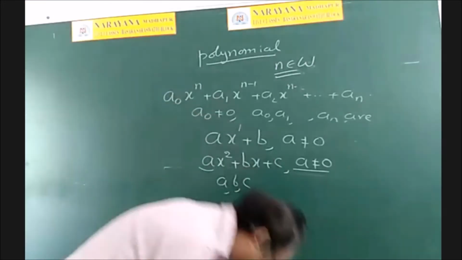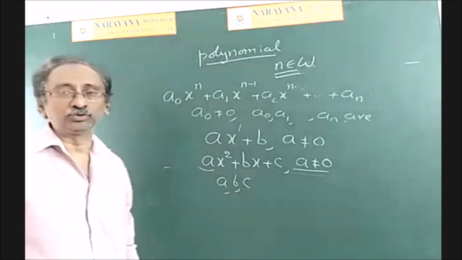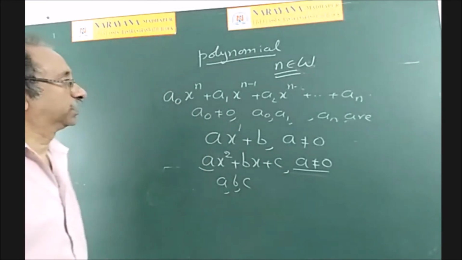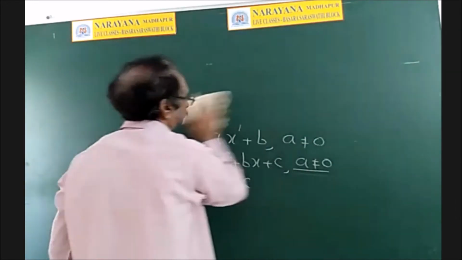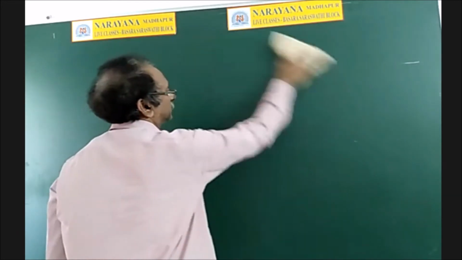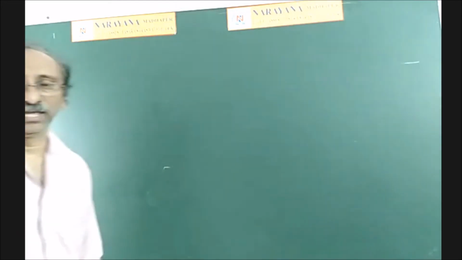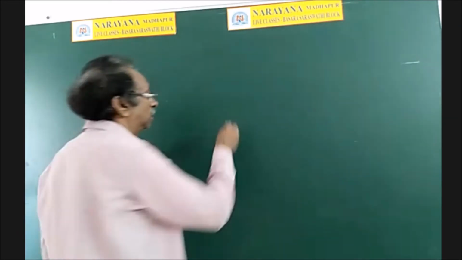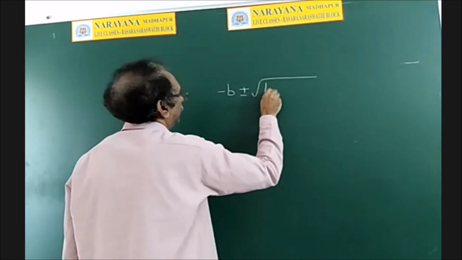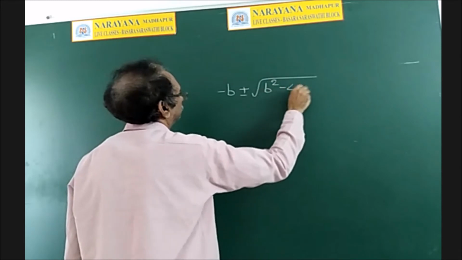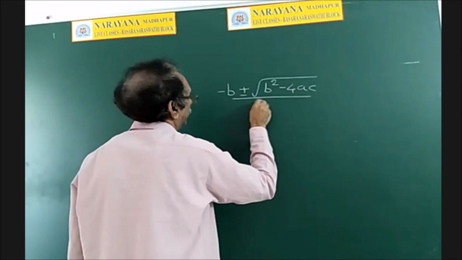Okay, right. Now write the roots. So roots of the quadratic equation ax square plus bx plus c is equal to 0 are minus b plus or minus root of b square minus 4ac by 2a.